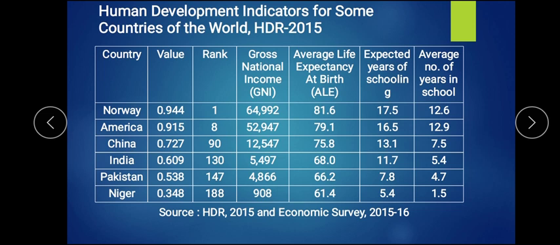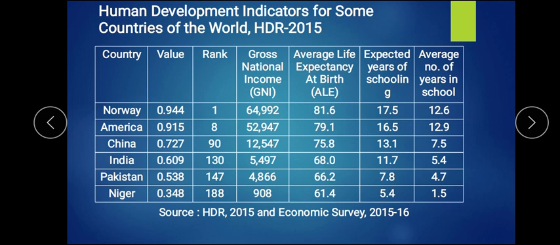Whereas China and India, which are developing countries, range from 90 to 130. Still, China is above India, as their gross national income, as well as expectancy of life, everything is more than India. So this is why China is above India.